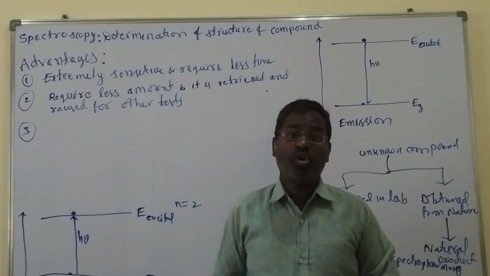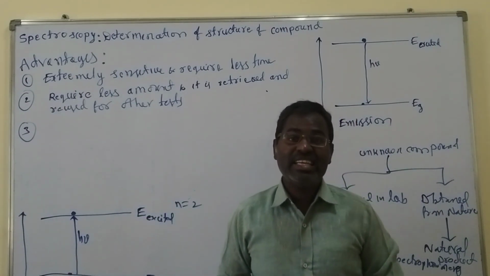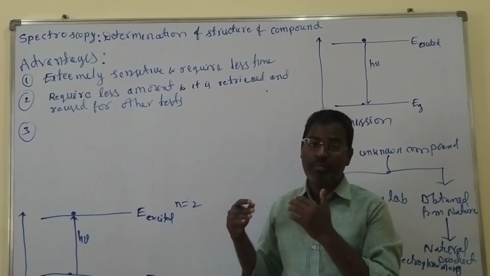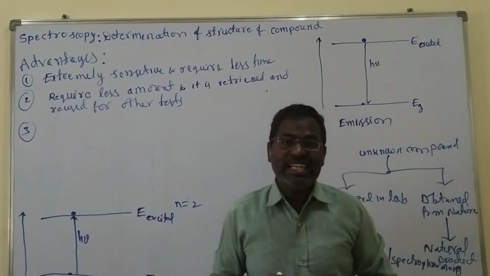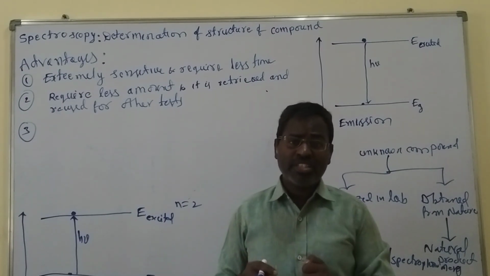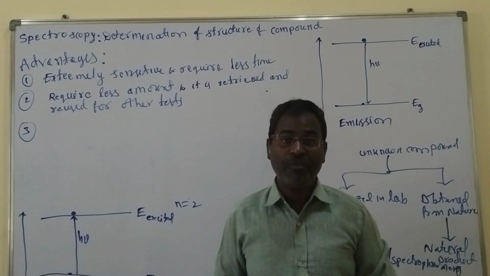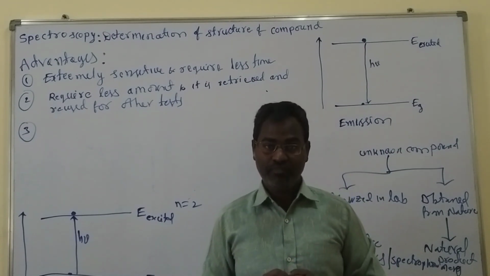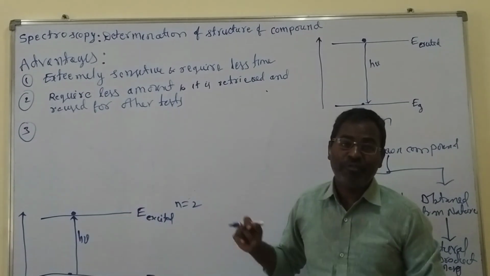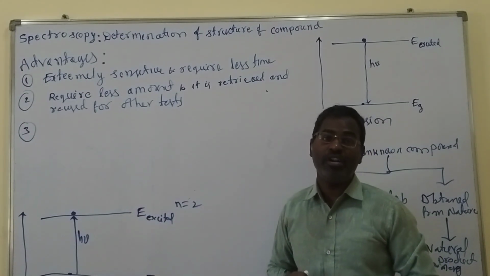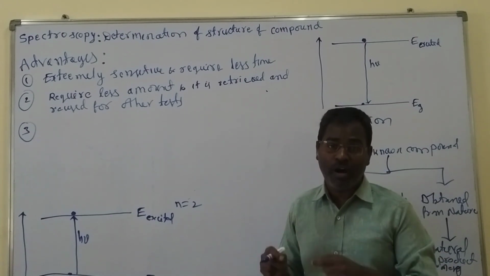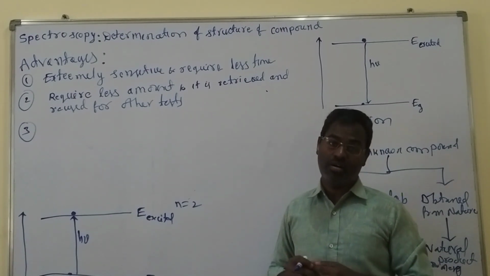And the third one is, spectroscopic methods provide highly reliable information. This information can be obtained in the form of a permanent record.